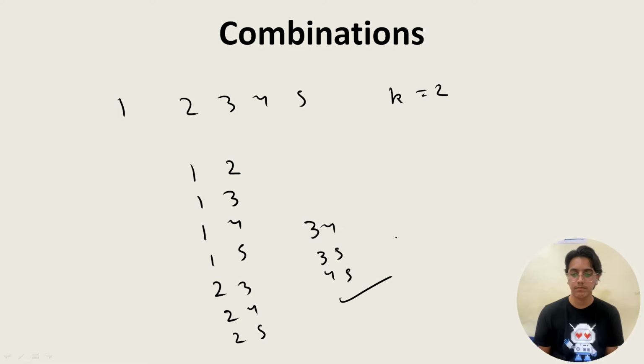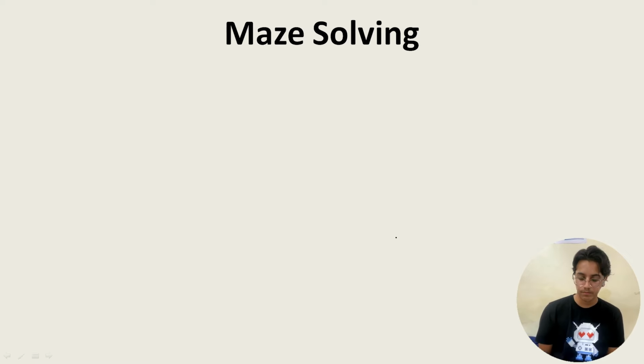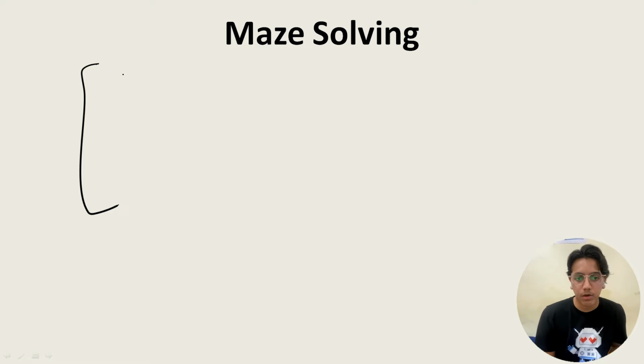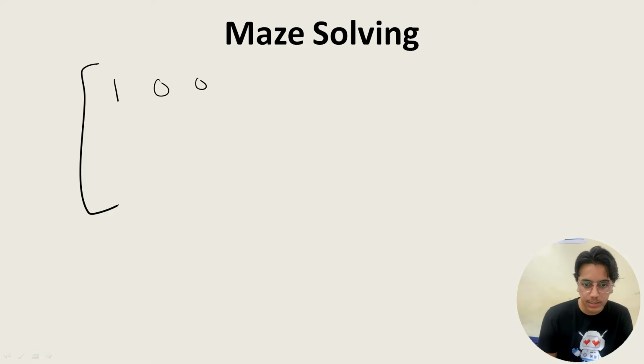That's all. Okay. Maze solving: a matrix would be given, supposedly of size 4 cross 4 with elements 0 and 1. Wherever 1 is there, that means you can go through those positions, and where 0 is there, that means you cannot. This could be interchanged also. So let's take a sample example.